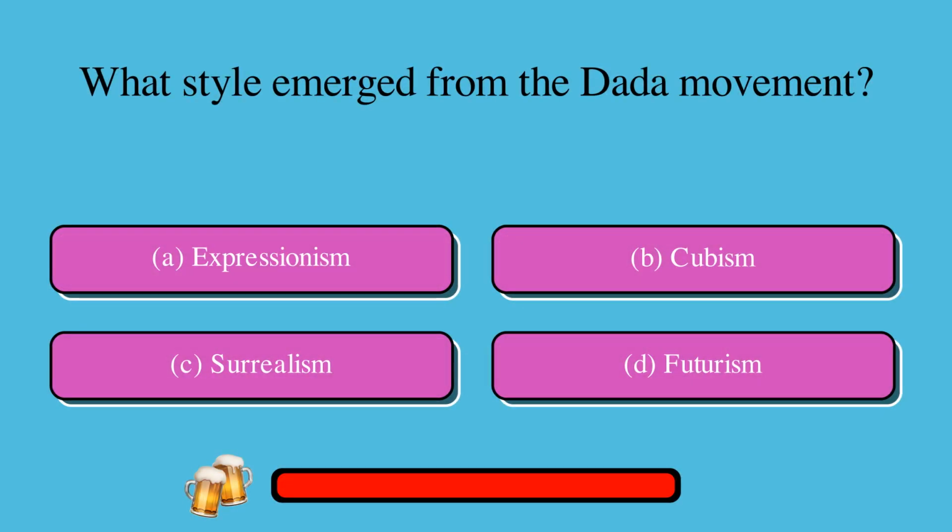What style emerged from the Dada movement? A. Expressionism, or B. Cubism, or C. Surrealism, or D. Futurism? The correct answer is C. Surrealism.